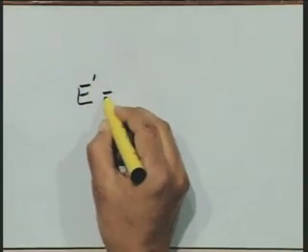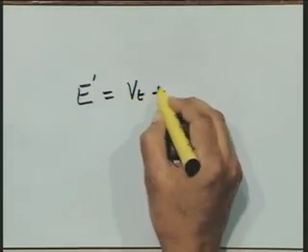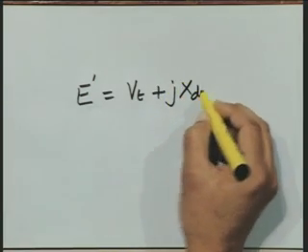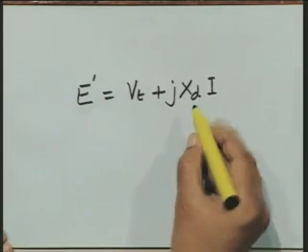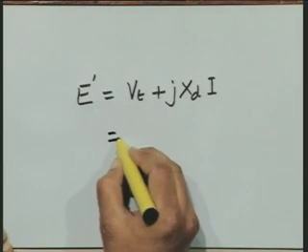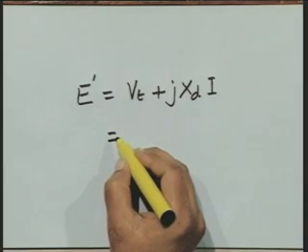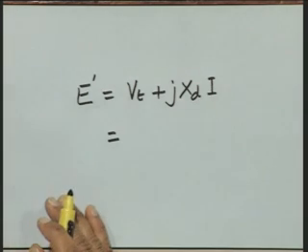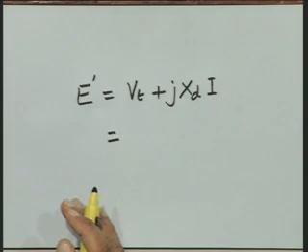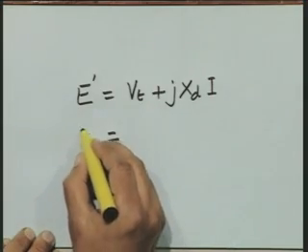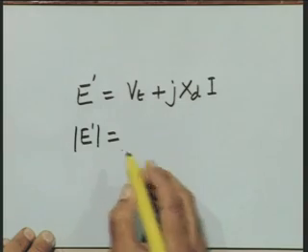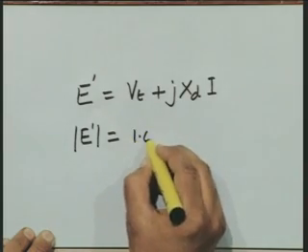E prime can be written as Vt plus j times Xd prime into I. You substitute the values of Vt, Xd prime and I, and the calculated magnitude of E prime, because at this stage I am not interested in phase angle, comes out to be equal to 1.05 per unit.